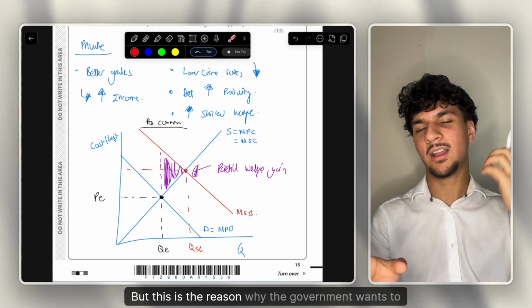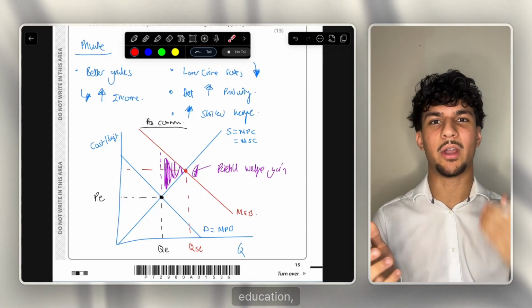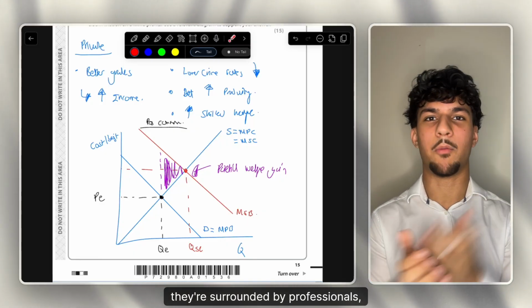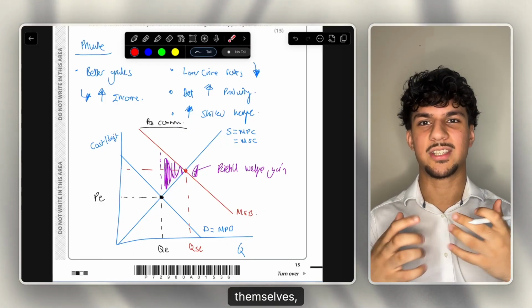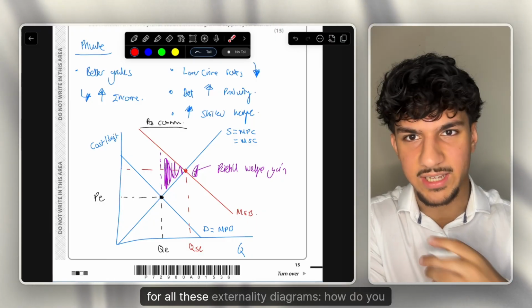But this is the reason why the government wants to promote these individuals to consume more education, become more educated, as with more experience in the workplace, surrounded by professionals, they're more likely to become a professional themselves, thus increasing outcomes for society. But just a tip again for all these externality diagrams.